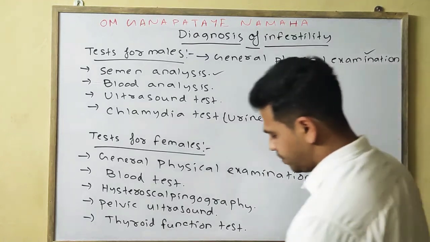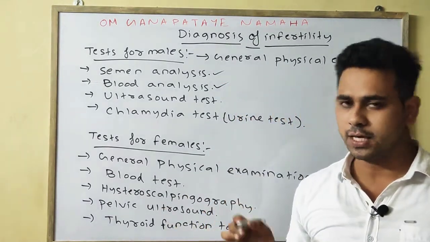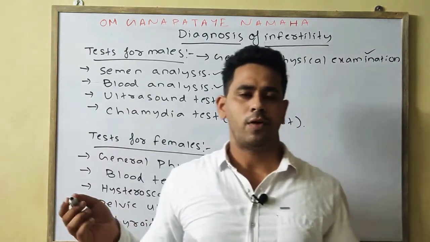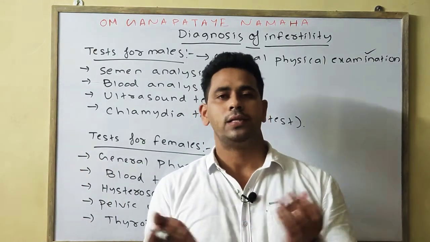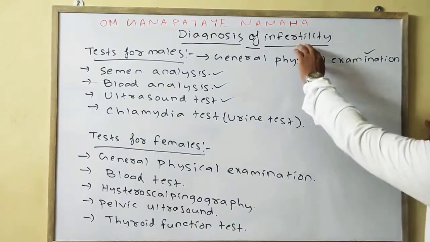Next is simply a blood test or blood analysis, from which we can also detect infertility. Next is obviously the ultrasound test. With the help of the ultrasound test, we can detect if there is any problem in the male reproductive tract, which can eventually give us information about infertility.